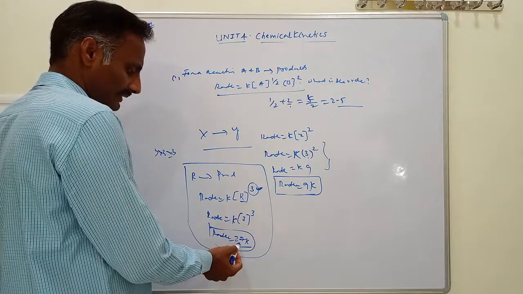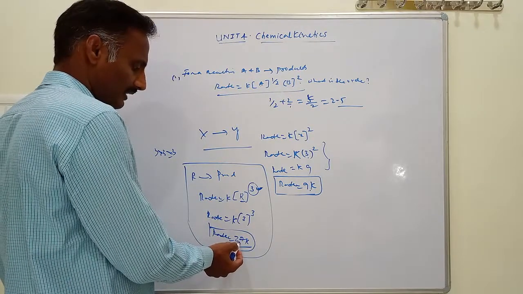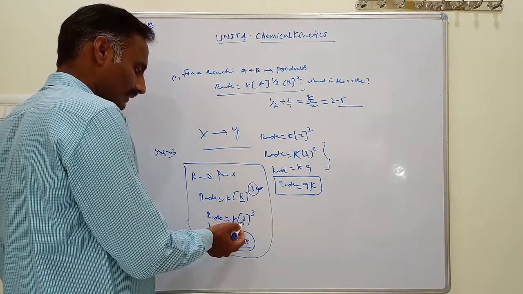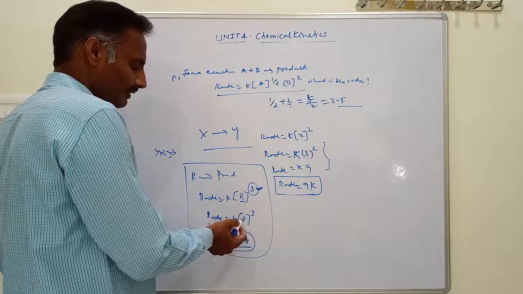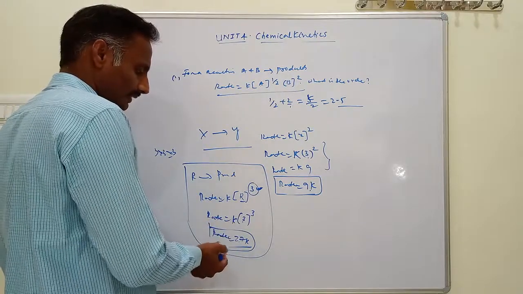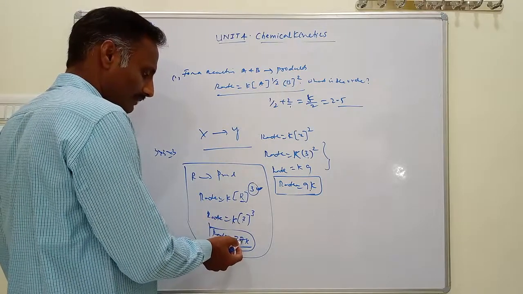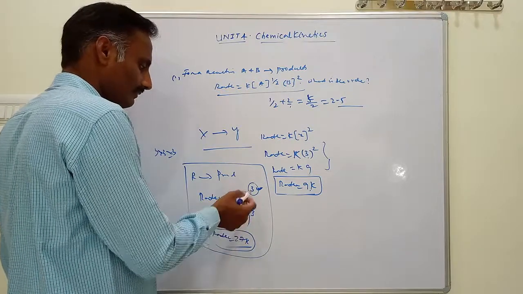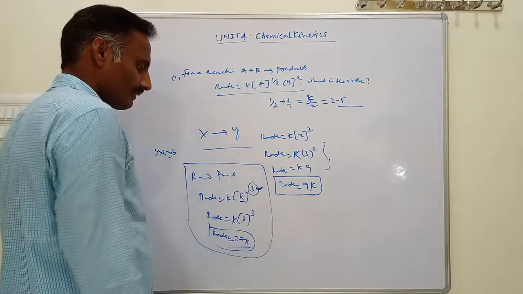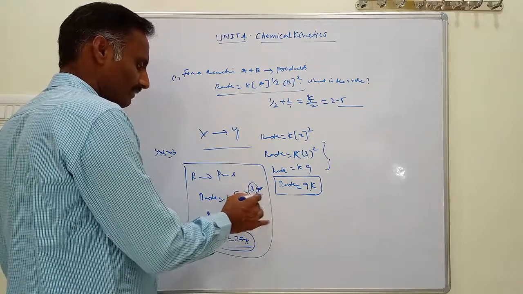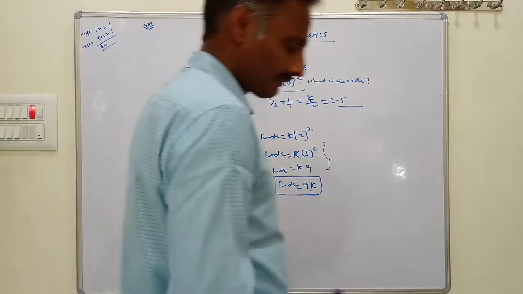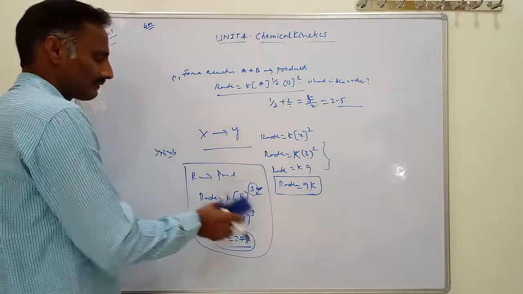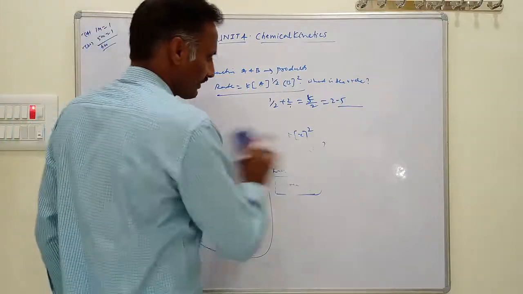The rate of a reaction can be increased 27 times by increasing the concentration of R 3 times. Then what is the order? Like this, the rate of a reaction increases 27 times by increasing the concentration of R 3 times. What is the order? The order is 3 here. Questions like these can be framed based on order of reactions. This type of question can be asked in CET examinations, and you should practice this type of question based on order of reactions.